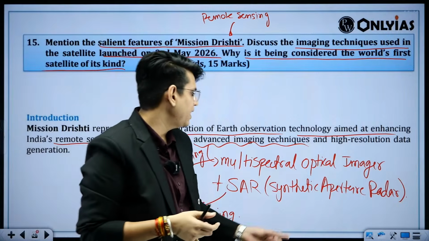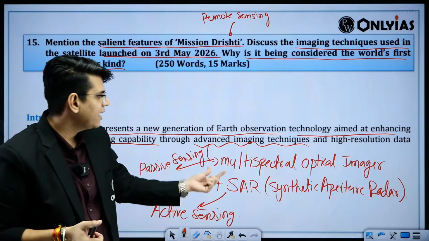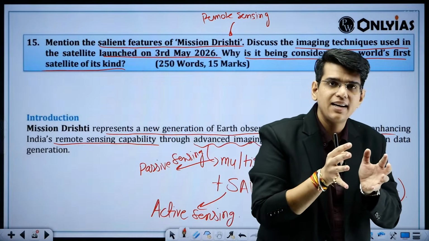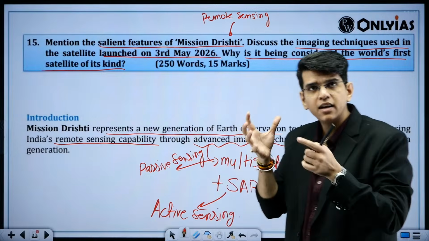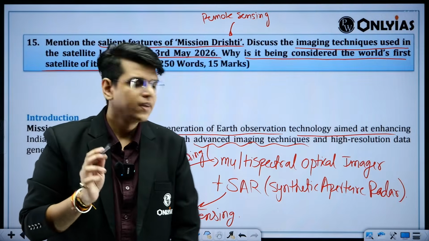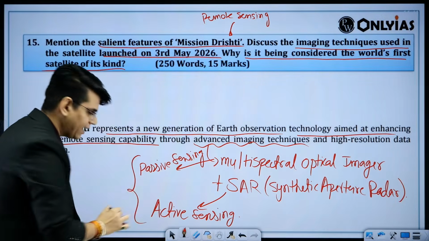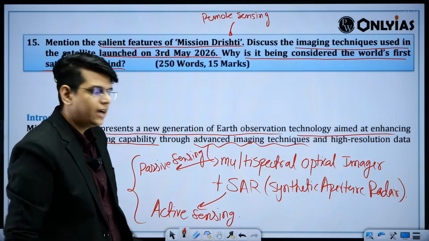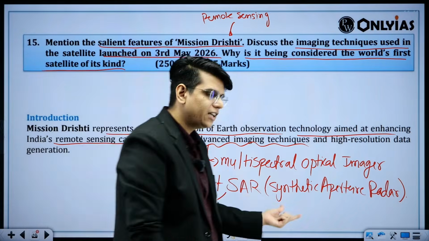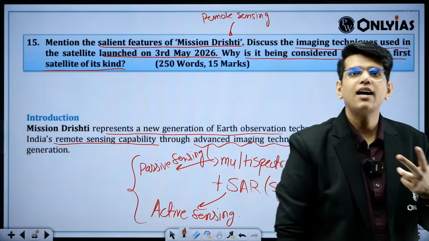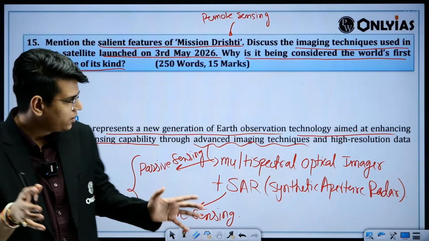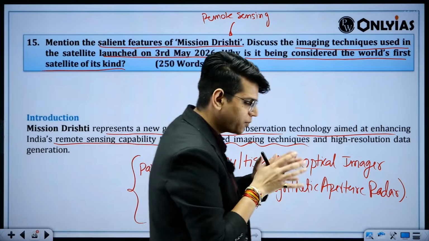If you have the penetration that the radar has, and the clarity that the multispectral optical imager has, and you can combine both on one satellite and superimpose the information and look at the situation down below, that can give you an advantage over the other systems. This is the different thing that this satellite has done, that it has both. It can give you clear images, and similarly it can give you imaging when the weather is bad, in dark situations. So it uses both passive and active sensing, and because of it, you can club both of these things and get proper information.